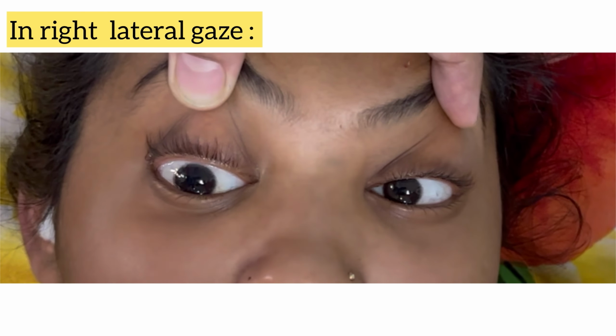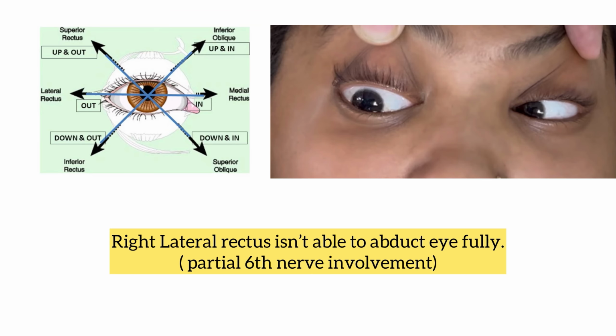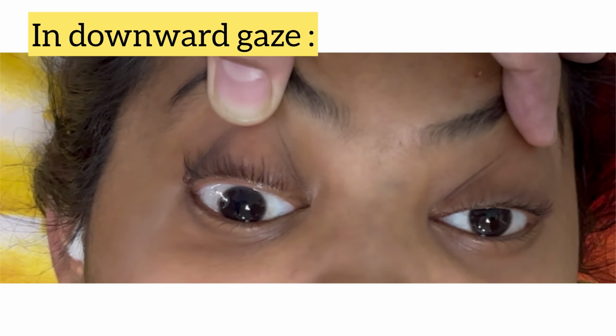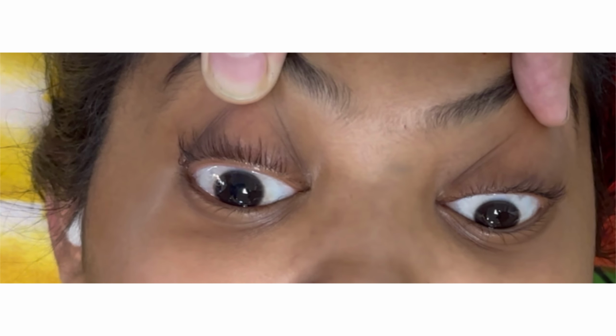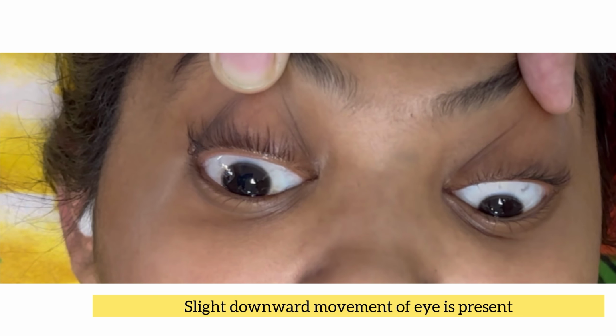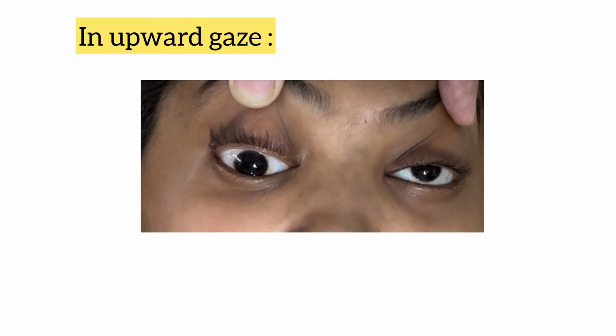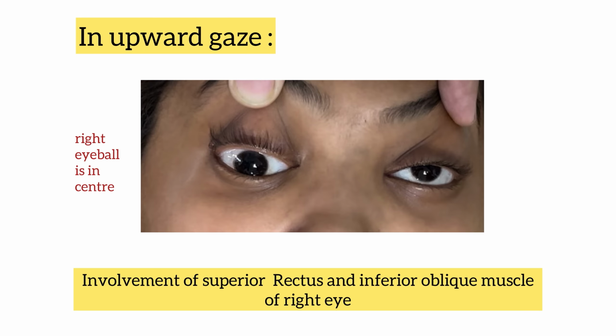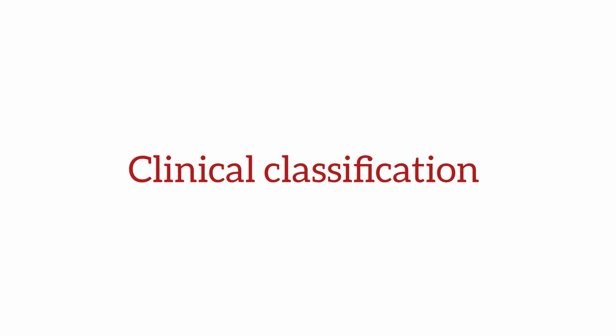the medial rectus muscle. In the right lateral gaze, we can see that the right lateral rectus muscle is not able to abduct the eye fully, so there is partial sixth nerve involvement as well. Now observe this patient in the downward gaze. There is a slight downward movement of the eye. In the upward gaze, we can see involvement of the superior rectus and the inferior oblique muscle of the right eye.